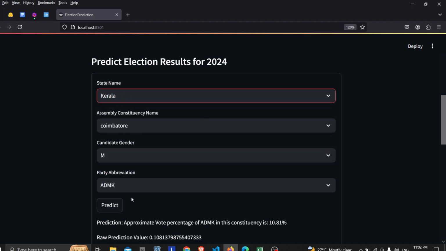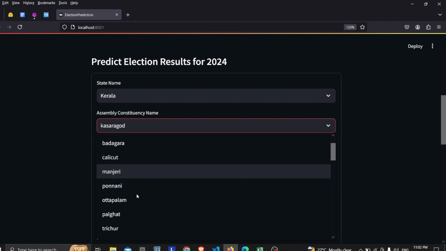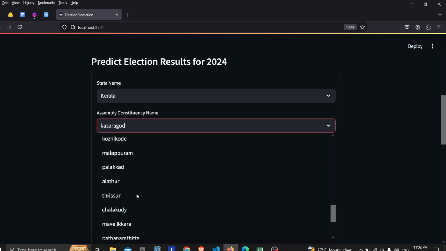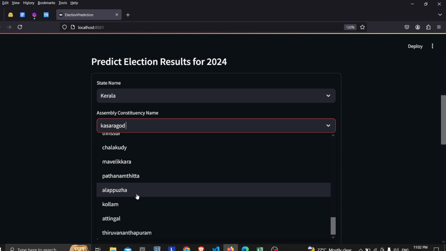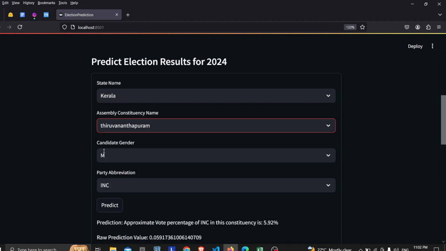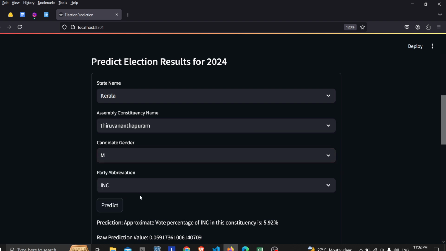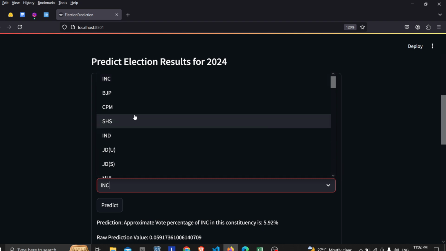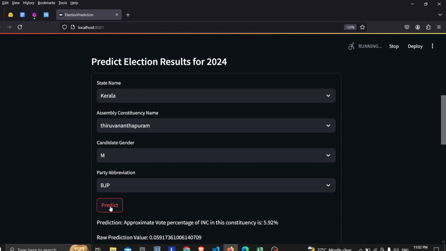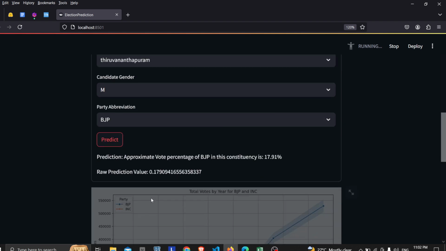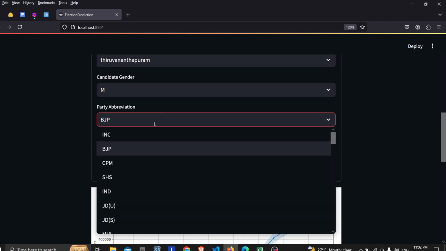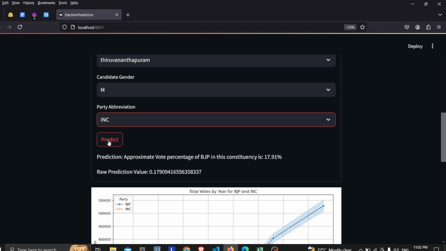So I'm randomly selecting another state over here, and then hitting the prediction, so that the bottom stuff gets aligned for what I need. Selecting the constituency name, I'm just selecting something randomly and then hitting the predict button. 17 percent of the vote in that particular constituency is being given to a particular party.